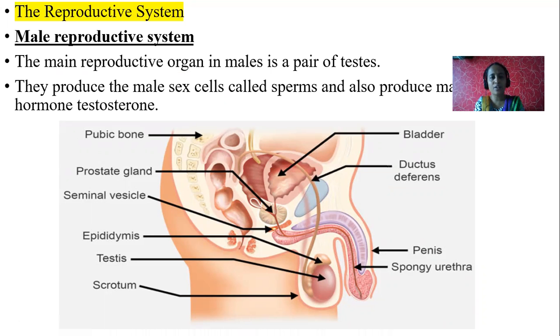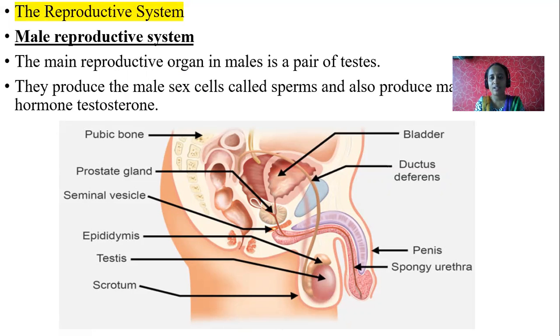The male reproductive organ is a pair of testes. So, this one is a testis. Here, this is one side view, so you can see only one testis. Testis is present in pairs, so there are two testes present at either side.